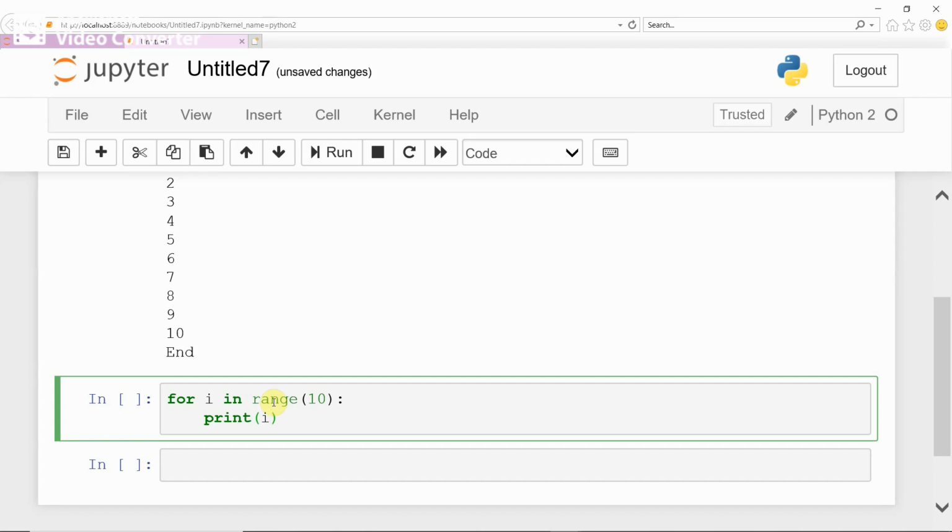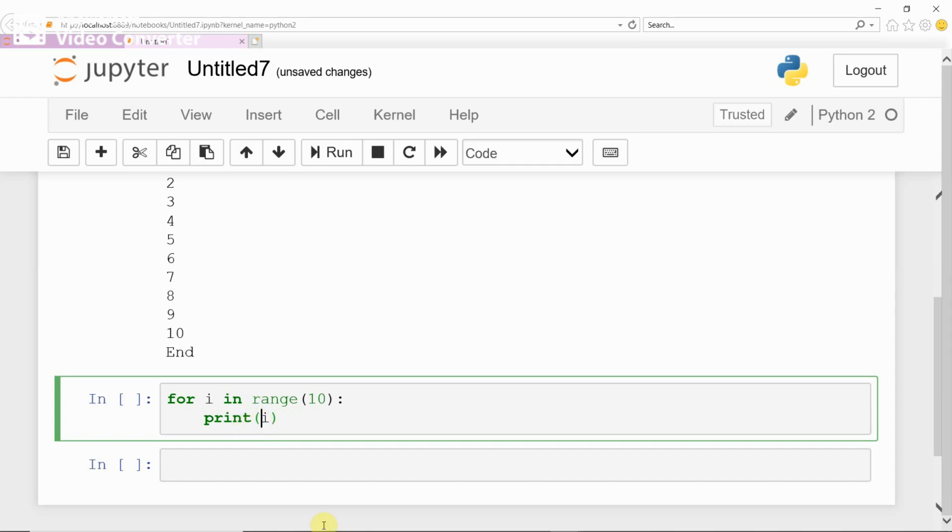And see, this is a very simple looping statement. Here I am going to print only one statement, because in the for loop, what happens? First i will be initialized to 0. At the beginning i is initialized to 0, and then it checks whether i has reached 10. If i has reached 10, then only it exits from the loop. If i has not reached 10, then it increments i by 1. i will be automatically incremented by 1 here.